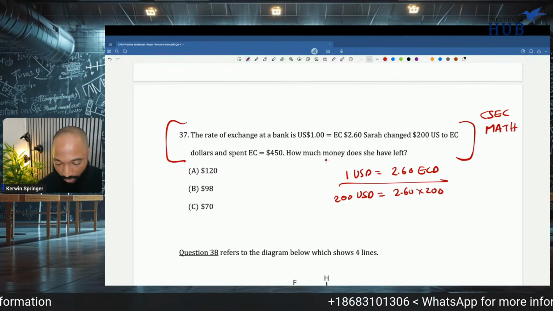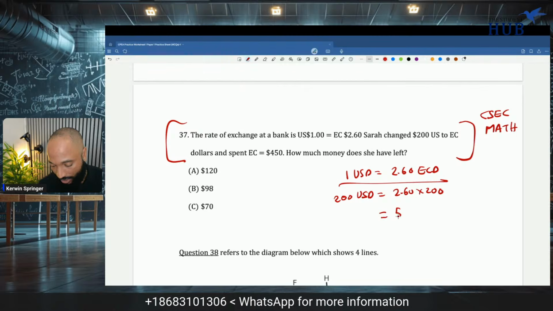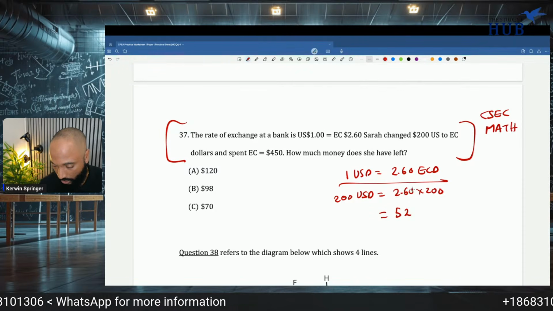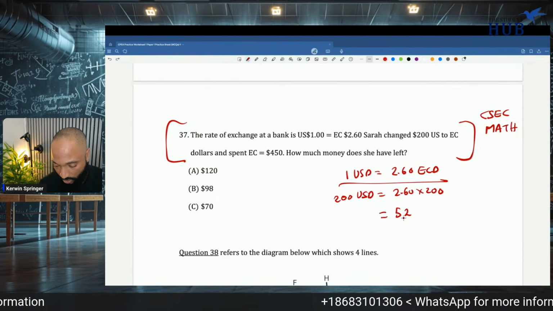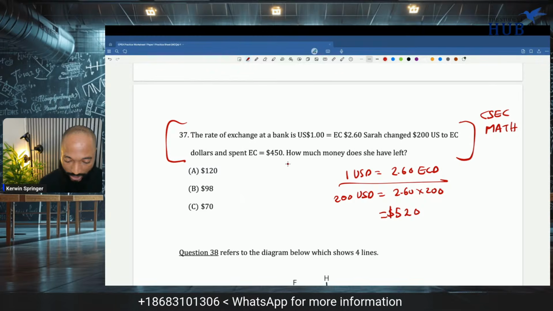I already have the value for 1. 2 by 25 is 50. 2 by 26 is 52. I'll have to move the decimal point 2 places for the 100. So I get $520. However, she went and spent some of the money.